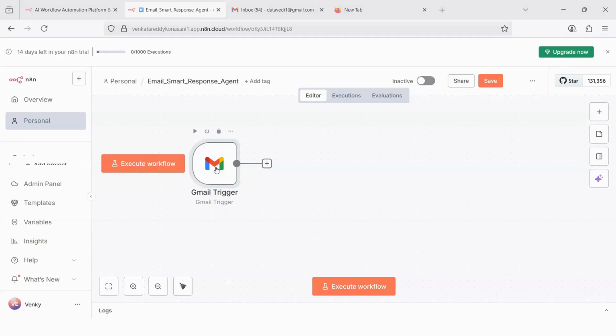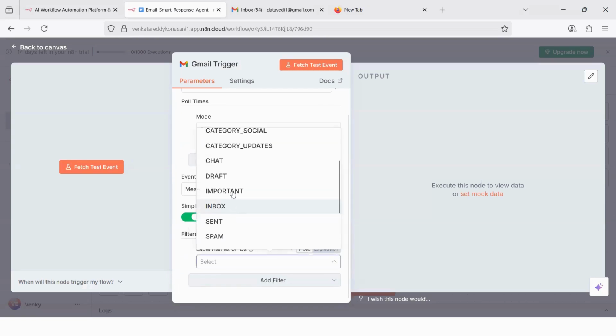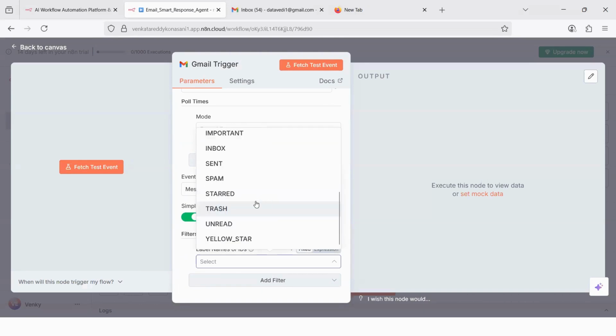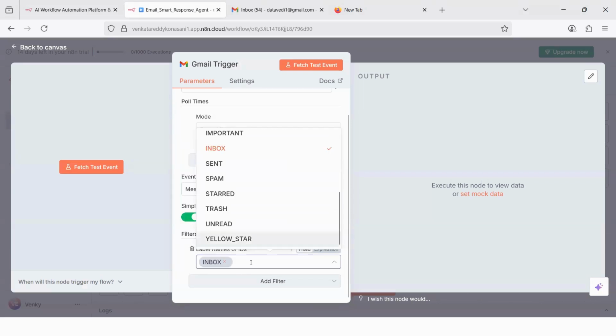If you want to do any further customization, let's say you go and add a filter. Let's say I want to look for labels, names or IDs. For example, I want to look only in inbox, only in important messages, or if you want to include everything, or if you have a particular set of categories that you have already created, only in them, that is also fine. But as of now, you can leave it empty. Or the most common one is I want to see it in inbox. That is one of them.